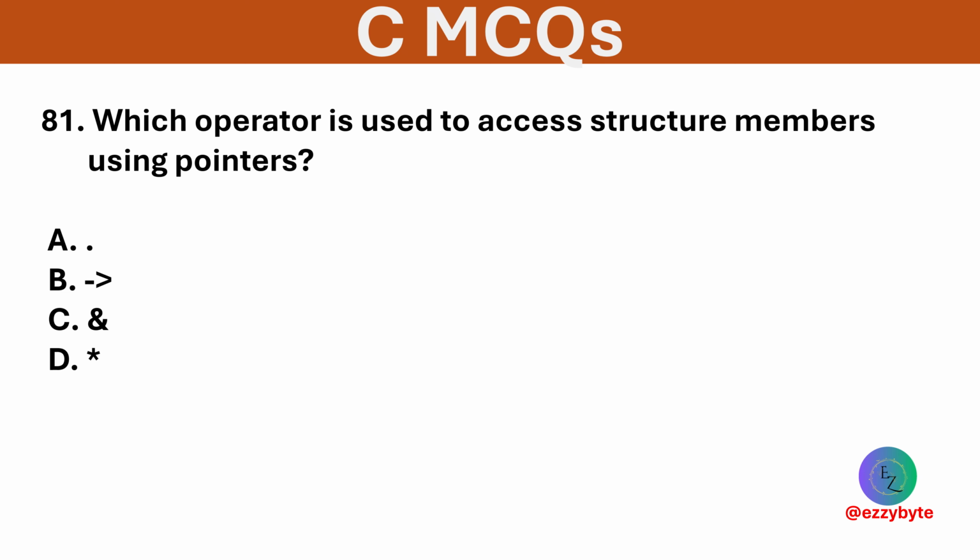Which operator is used to access a structure member using a pointer? Options are dot, arrow, ampersand, asterisk. Option B is correct. The arrow operator is used to access a member of a structure through a pointer.